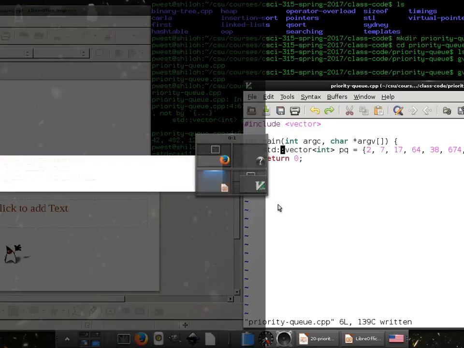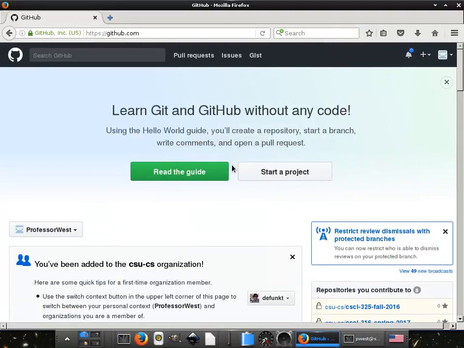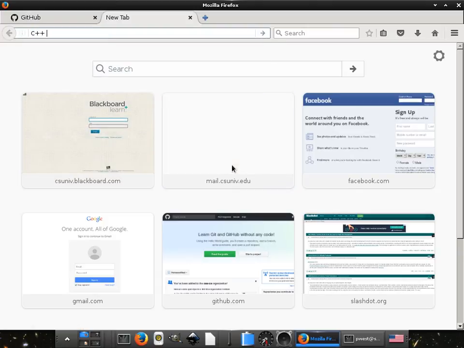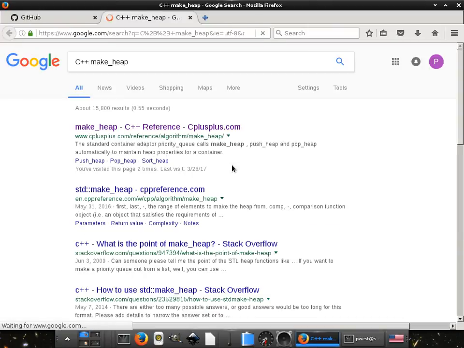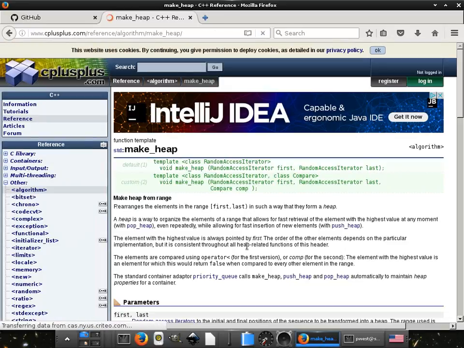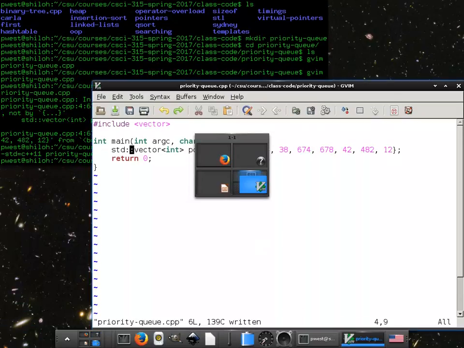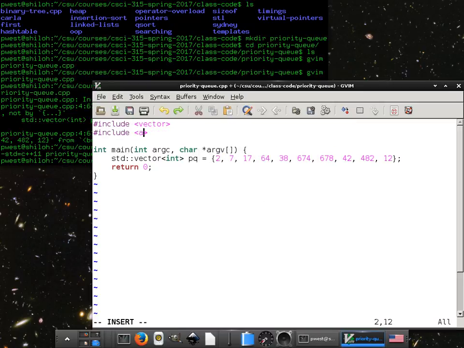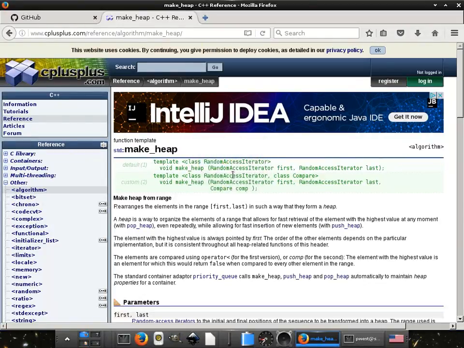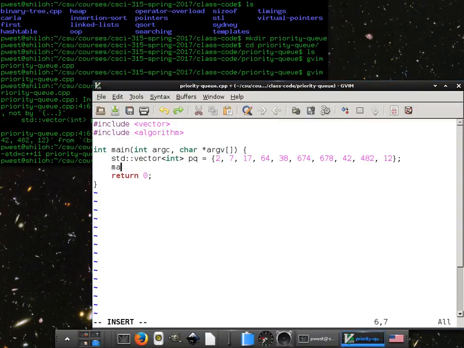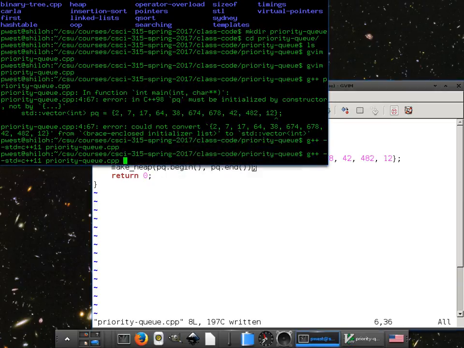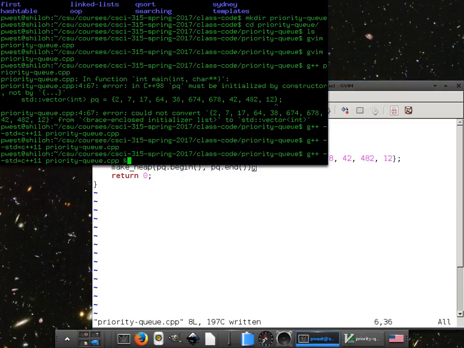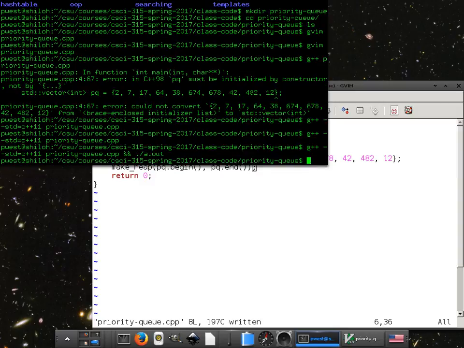So we have a vector, and then what was the next thing? We need to call make_heap. I wonder what we have to include for that. C++ make_heap. Algorithm. Include algorithm. Wait, did I spell that right? I did. Good. So we can do make_heap on pq.begin, pq.end. Let's see if that compiles. It did. Does it run without failing? It does.